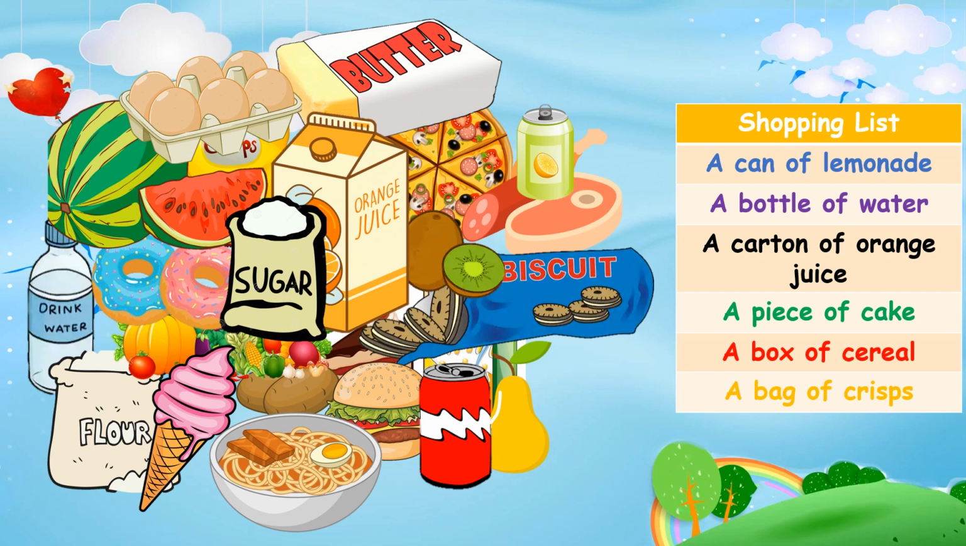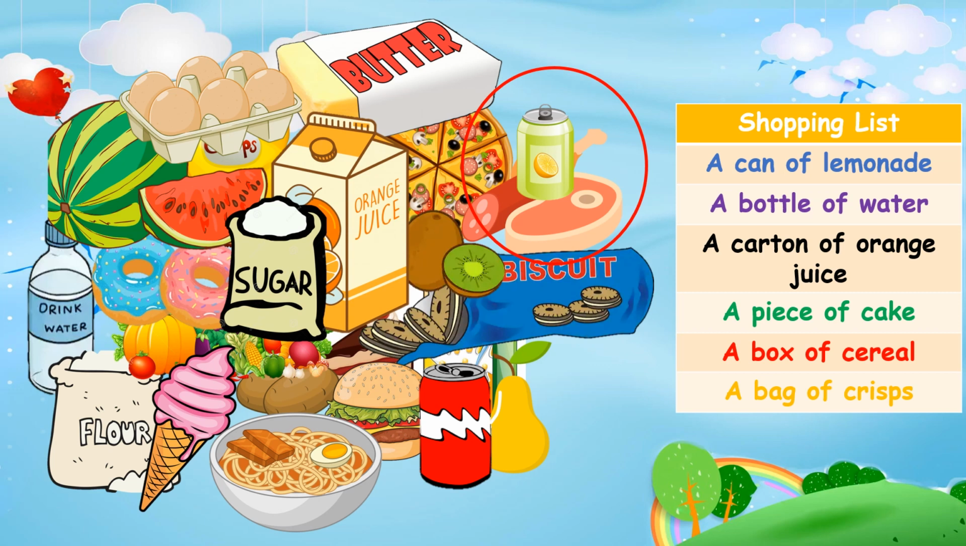The first food is a can of lemonade. Where is the can of lemonade? Your time starts now. Time's up. Where is the can of lemonade? Here you are. This one should be easy.